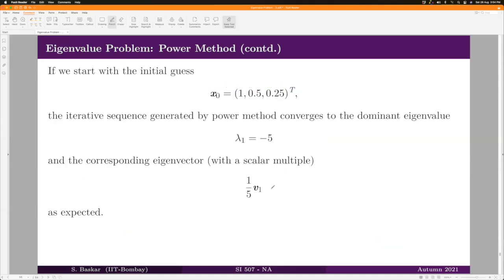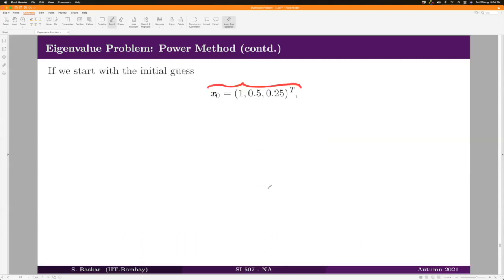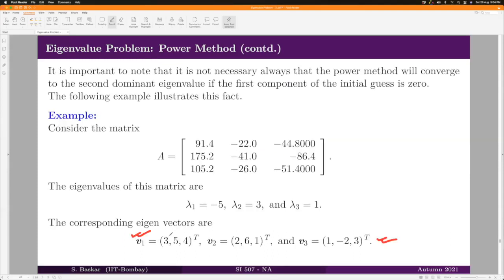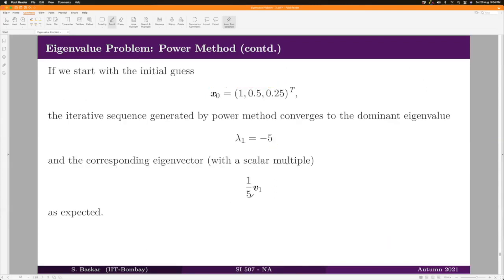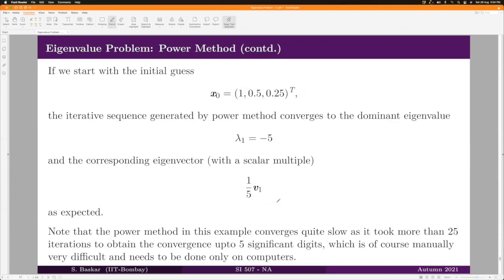In this case, it will converge to 1/5 into v1. That is because the maximum norm of v1 is achieved at the second component and its value is 5, right? So that is why it will converge to v1 into 1/5. So this you have to keep in mind.